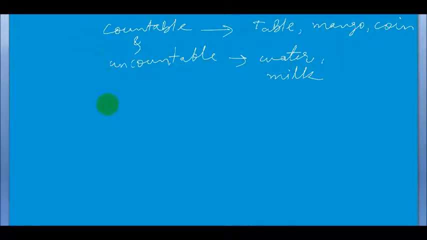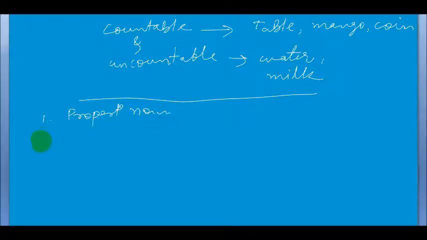Again, here I am giving a few examples of those nouns which I told you. First, proper noun, because it was something confusing. Proper noun, example number one: Paris is the capital of France.